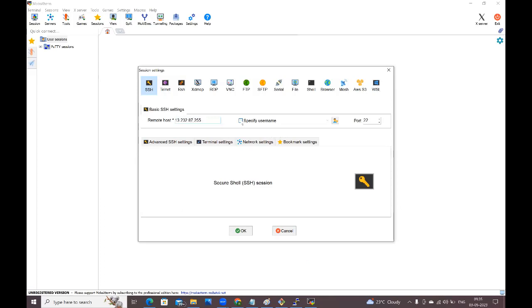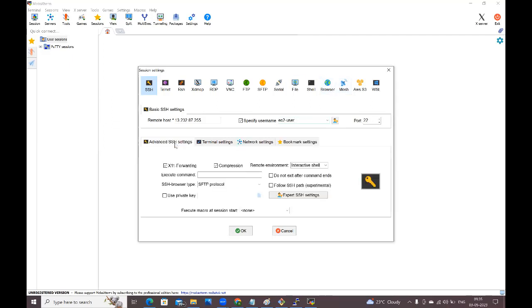For the username, provide ec2-user. I want to connect as ec2-user. Here the SSH port number is 22. Next, go to Advanced SSH settings. Now here, select the private key option, and load that private key.